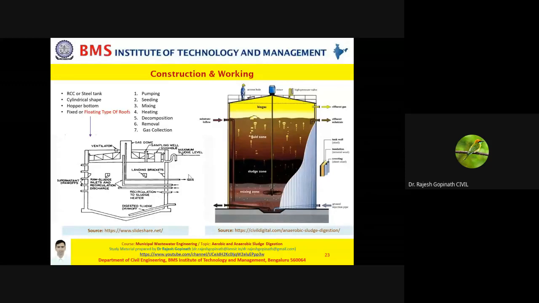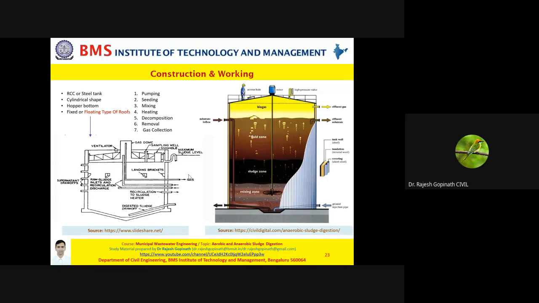So what is the next step after you have done pumping, seeding, mixing, and heating? The next step is wherein decomposition takes place. That is what we have studied in the previous slide. Hydrolysis, acidogenesis, acetogenesis, methanogenesis, that is decomposition. Then after the decomposition has taken place, that is after your retention period or detention period, the next step is removal.